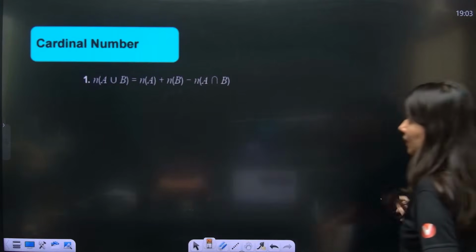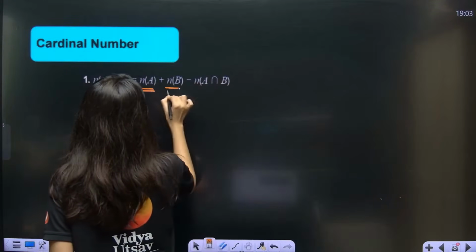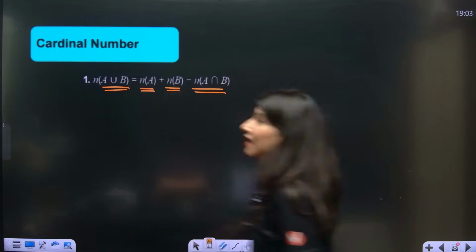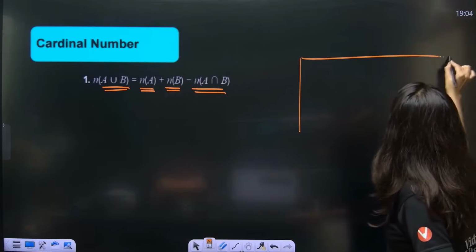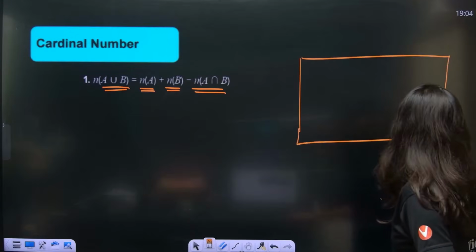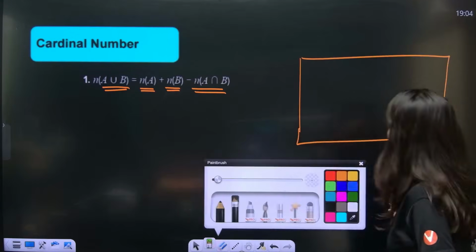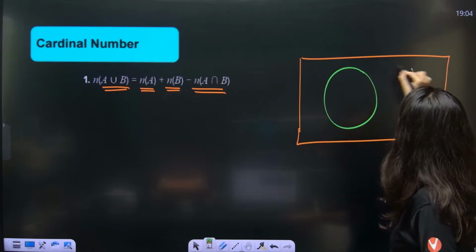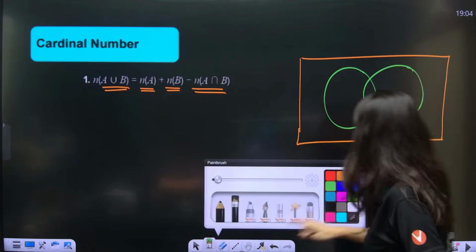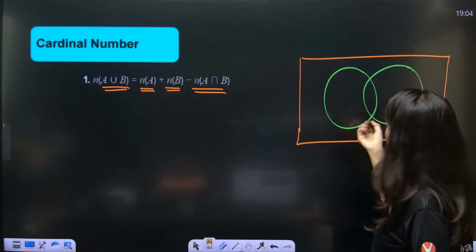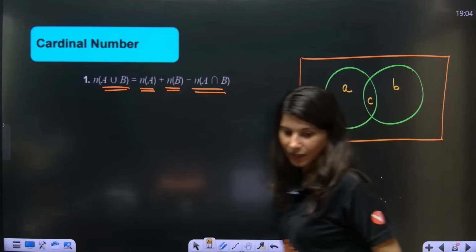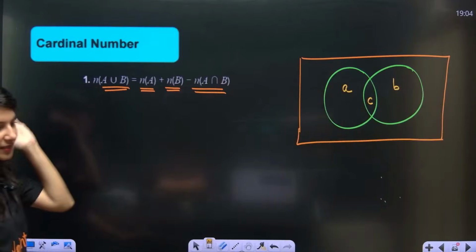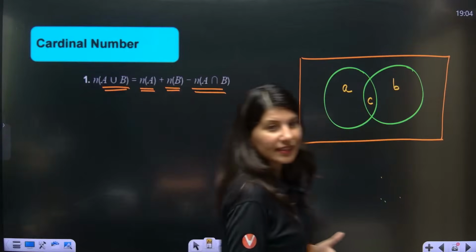Cardinality of A union B is equal to cardinality of A plus cardinality of B minus cardinality of A intersection B. Okay. So let me draw a Venn diagram over here, a big Venn diagram. Now you have got this and this. Let me mark this A, B and C. Okay, all right. Clear?